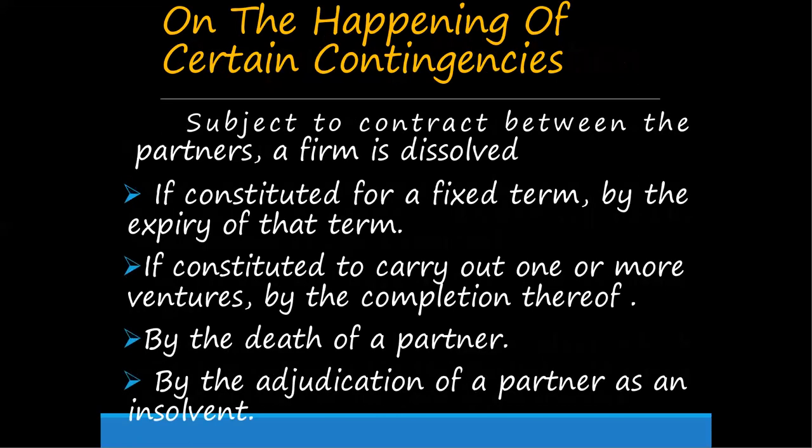On the happening of certain contingencies, subject to contract between the partners, a firm is dissolved. So what are all the conditions?